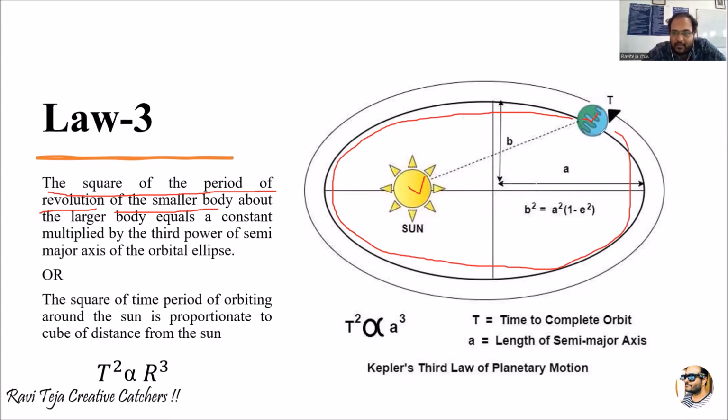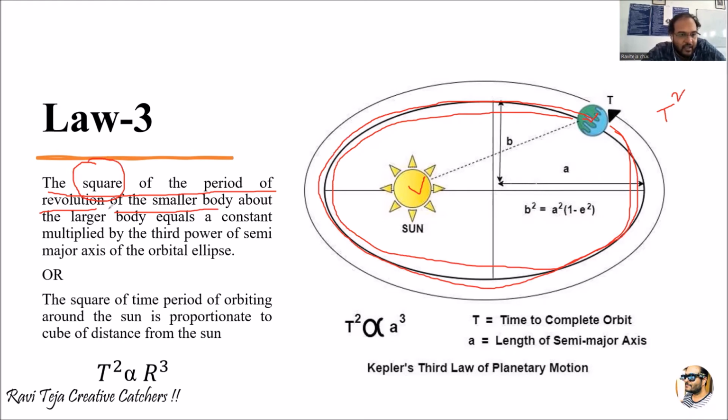Whenever the Earth, a smaller body, completes one revolution, we can consider the time taken to complete one revolution as T. The square of the period means the square of the time taken by the smaller body for one revolution. So we can consider it as T square.